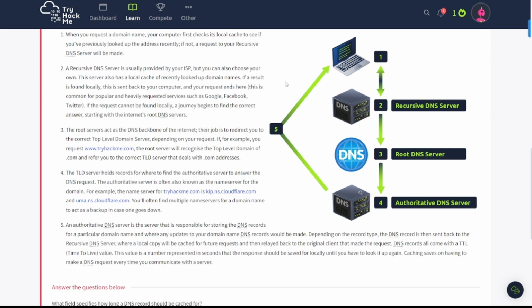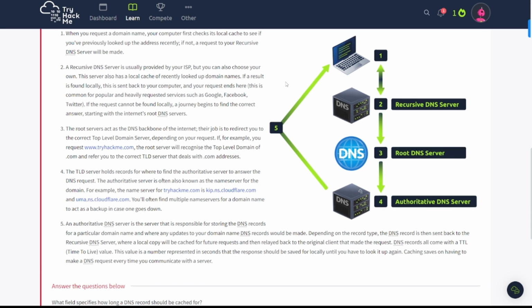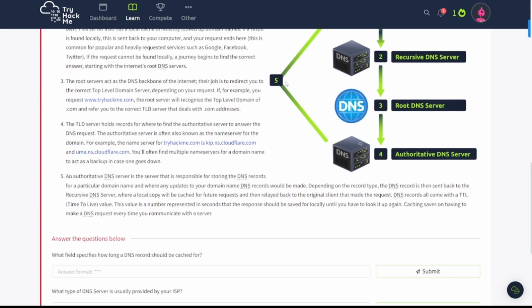Number 4, the TLD server holds records where to find the authoritative server to answer the DNS request. The authoritative server is often also known as the name server for the domain. For example, the name server for tryhackme.com is kip.ns.cloudflare.com and yuma.ns.cloudflare.com. You'll often find multiple name servers for a domain name to act as a backup in case one goes down. Yep, that's that redundancy there.